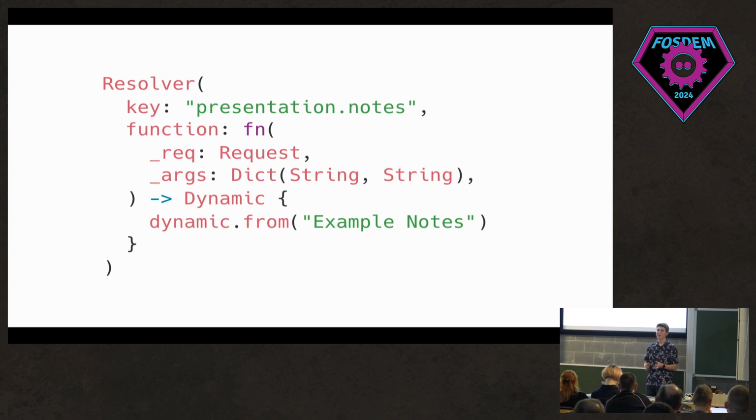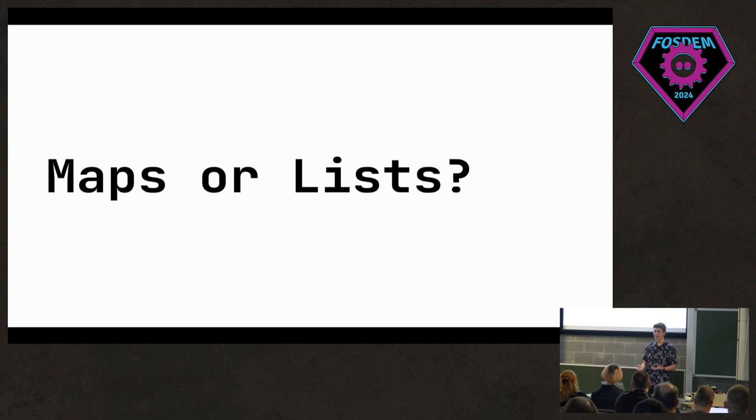But there is one key problem that comes with this. Let's say you then have a list of these resolvers. How on earth do I find presentation.notes in a time that's actually suitable? Your big O notation for this is going to be O of n at best, or O of n at worst maybe, because you're going to have to go through all of them, checking each one. So maps or lists, a hash map is going to be 1,000 times better. Maybe not actually 1,000 times, don't quote me on that, but it is going to be significantly better than using this sort of list and sorting method.